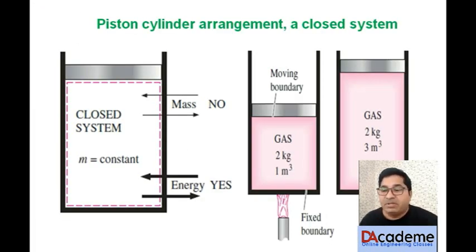Another best example of a closed system is a piston cylinder arrangement. This figure shows a piston cylinder arrangement. The dark line shows the cylinder having at the top a movable boundary, that is a piston. No mass transfer takes place, only energy transfer can take place. Suppose we are heating this cylinder from the bottom. 1 meter cube of gas occupies a space of 3 meter cube, but the mass of the system remains the same. The piston boundary or moving boundary is moving, but mass is still conserved. So this piston cylinder arrangement is a best example of a closed system.